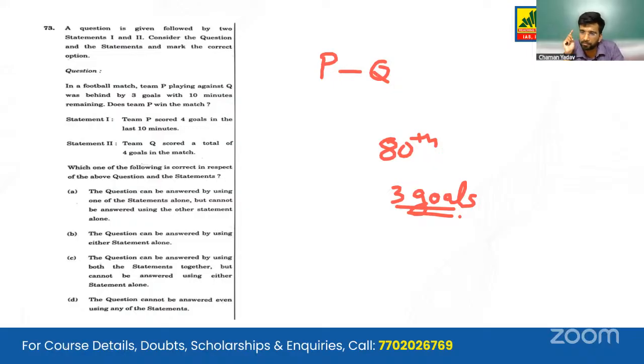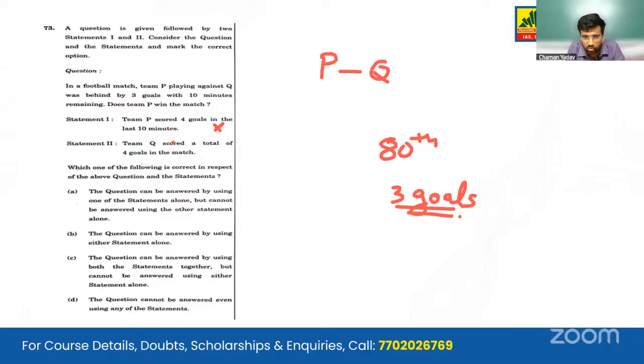We are given that P scored 4 goals in the last 10 minutes, but we are not given the number of goals scored by Q. Had the team Q scored a single goal, then the scoreline would have been a draw. Had Q scored more than 1 goal, Q would have been the winner. Had the team Q scored 0 goals, then P would have been our winner. So nothing concrete can be derived from this statement.